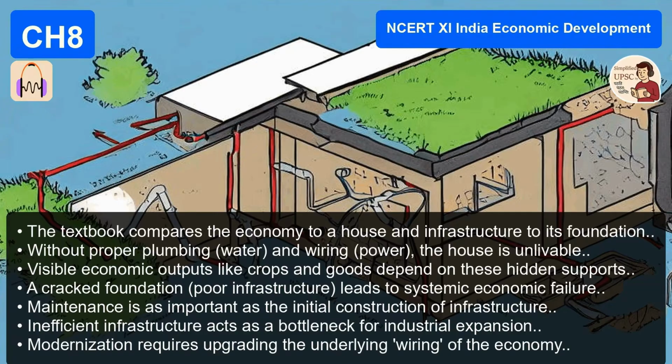And the NCERT text actually breaks this down into two distinct buckets. I think this distinction is crucial because I've seen aspirants mix this up in mains answers. Oh, all the time. We have economic infrastructure and social infrastructure. Let's unpack this because it frames the rest of the conversation. It is fundamental to get this right. Economic infrastructure is the hardware. It directly supports production. We are talking about energy to run machines, transportation to move goods, communication to take orders.